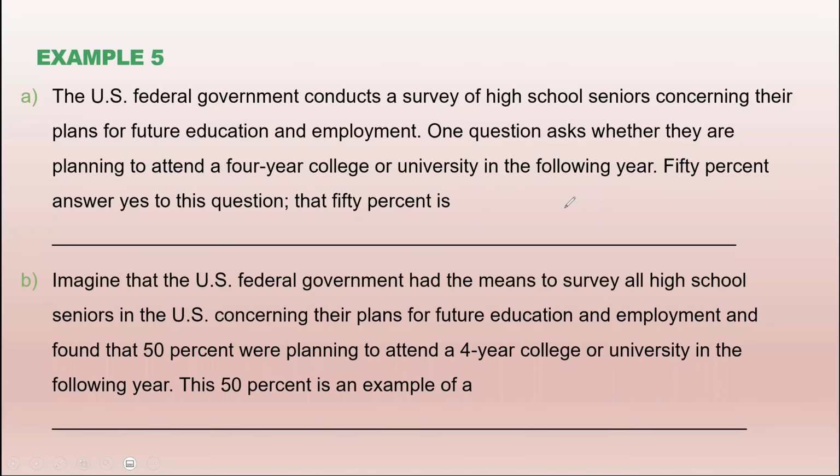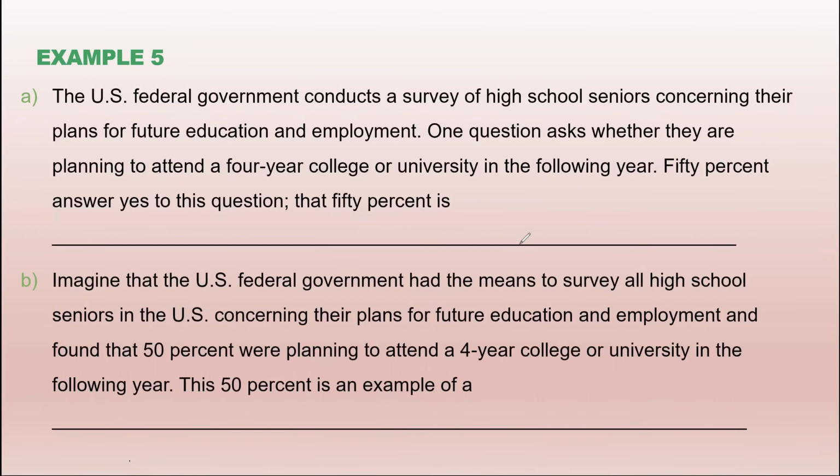Okay, let's work on this fifth example. I'm going to leave this on the screen like this. I want you to read these two problems and think of the answer. You have to look at the information and check whether the information is for the population or for a sample.